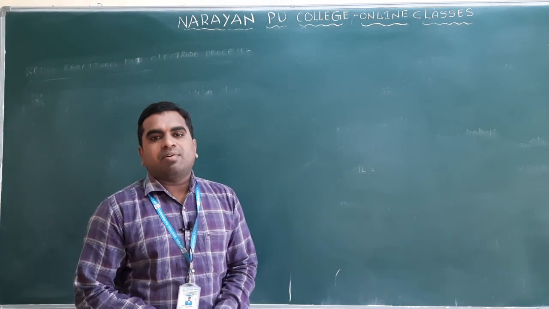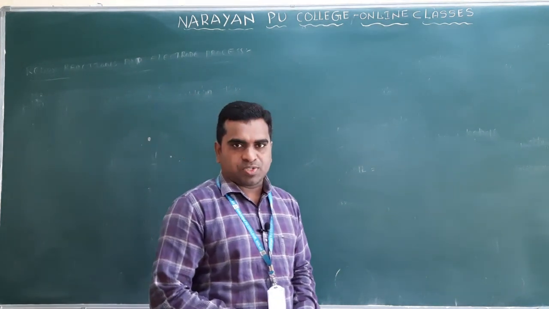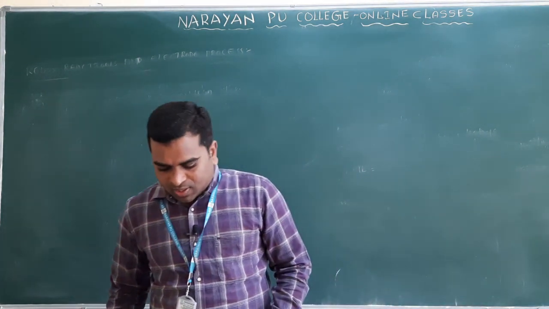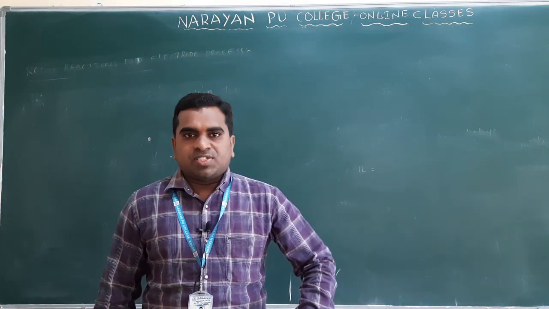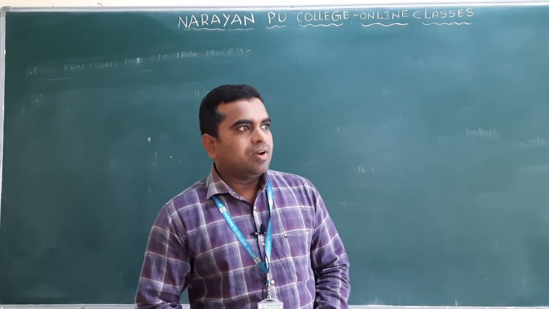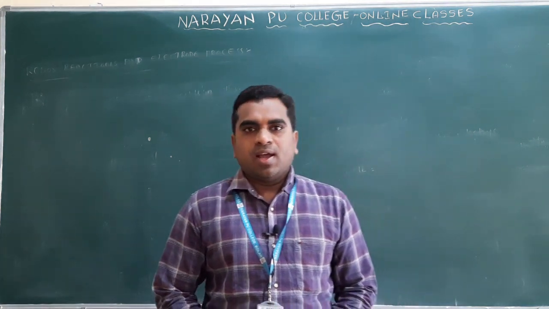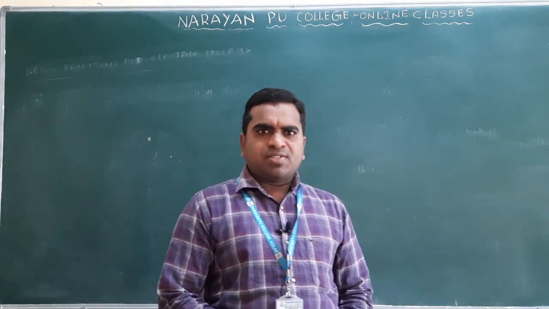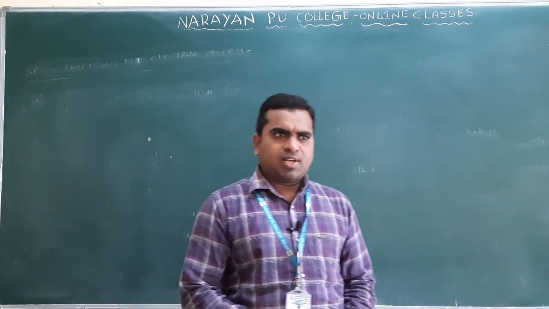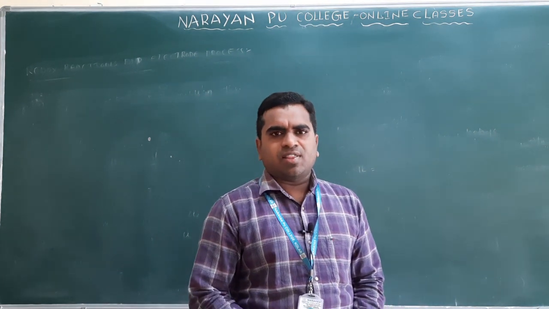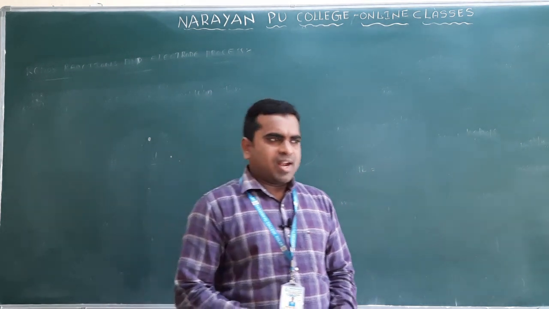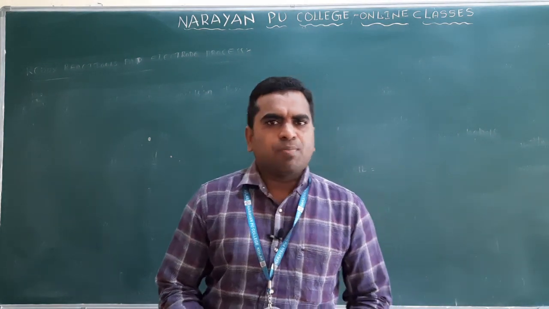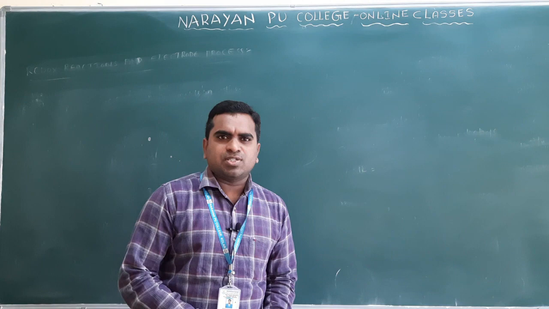In the last video we discussed the anomalous properties of nitrogen. We gave 4 reasons why nitrogen behaves differently from the other elements of the same group: small size, high electronegativity, high ionization enthalpy and absence of d orbitals. The properties in which nitrogen differs from the other 15th group elements are p pi multiple bond, catenation, reactivity, d pi multiple bond formation and maximum covalency. This is all we have discussed.